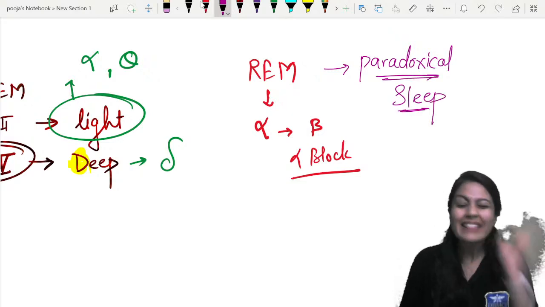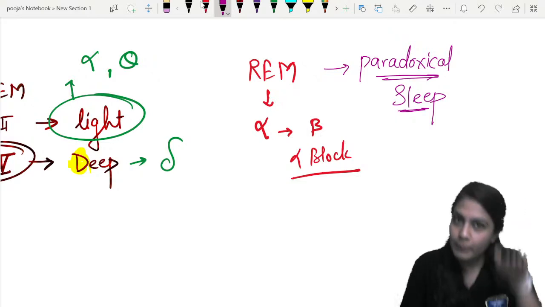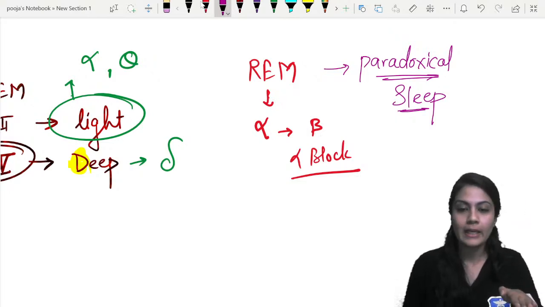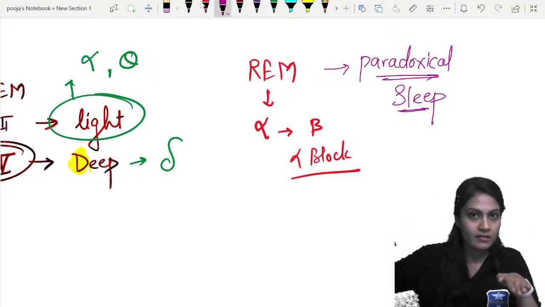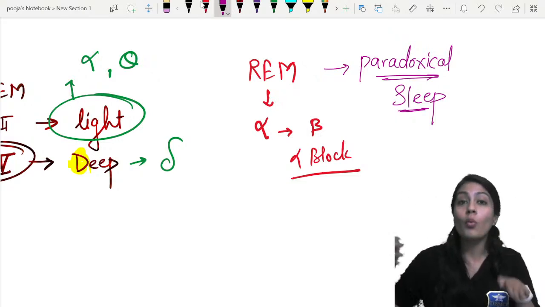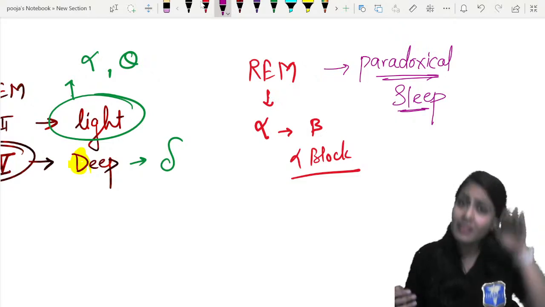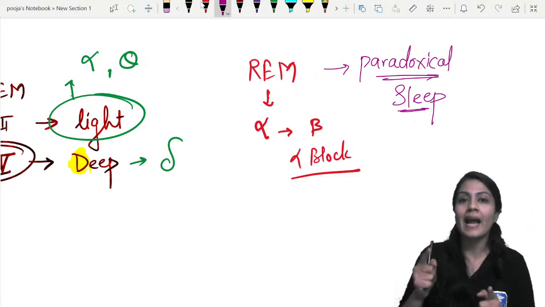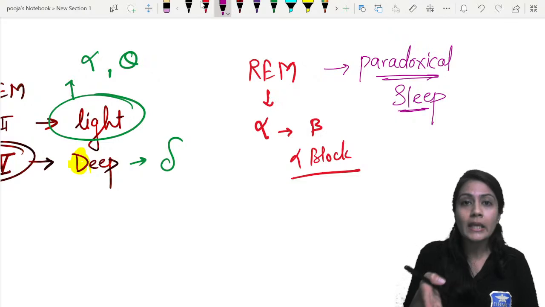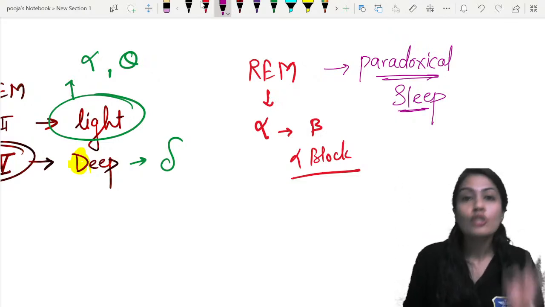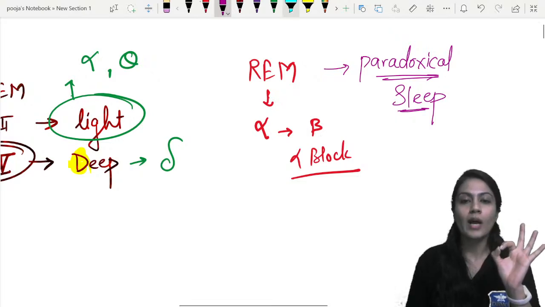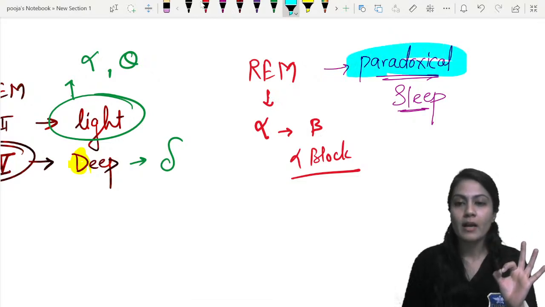In sleep, the brain activity should be low, and the brain activity is directly proportional to the frequency of the waves, right? But over here, the person is in sleep, but the brain activity we are recording is getting more and more. That means the brain is more and more active. So that's why this phenomenon is known as the paradoxical phenomenon, right?